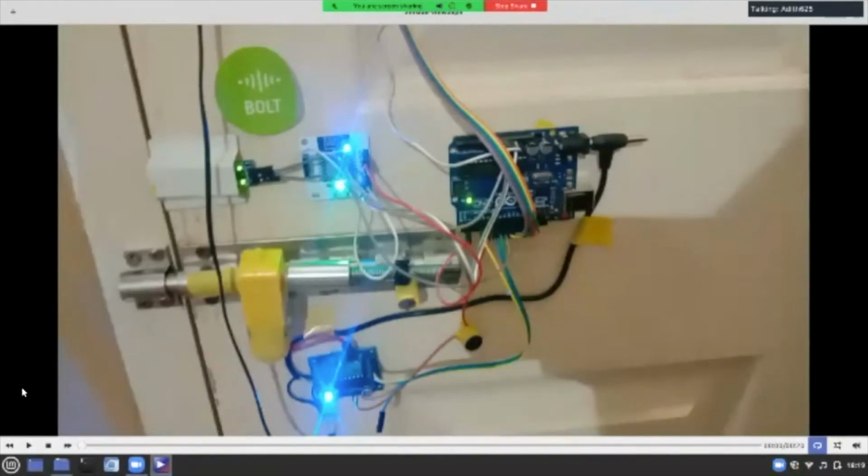So this is the view from inside the door. You can observe how the motor functions and how the infrared sensor sends the data. So now you can observe that on the infrared sensor, the two LEDs are turned on. One of the LEDs shows that there is power to the infrared sensor, and the second one shows that the infrared rays are reflecting back. So it knows that the door is closed. Do observe when the door is opened, one of the lights goes off.